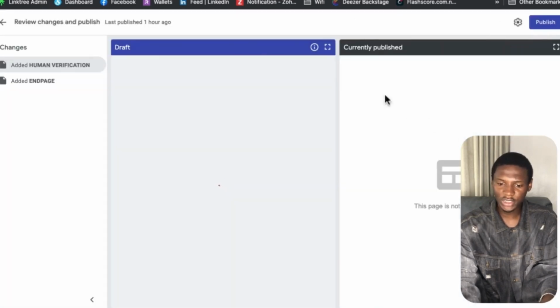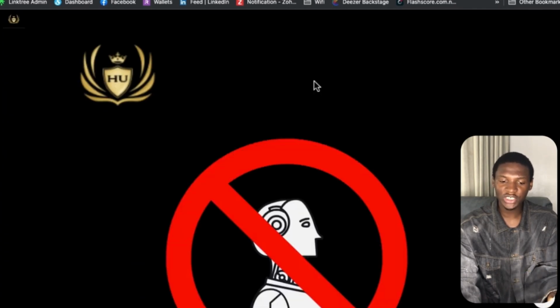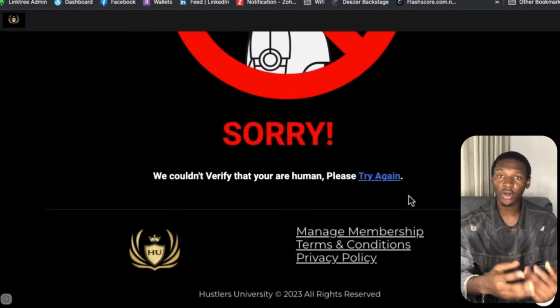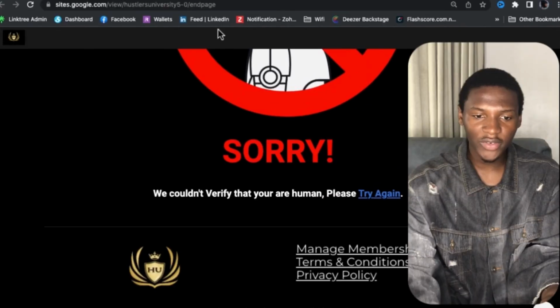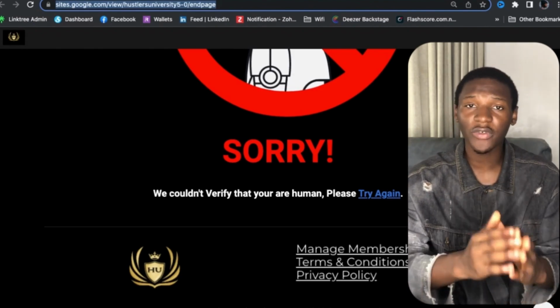Once I click on publish, come over here, click on publish. Once you click on publish, come over here. I'm going to view the published site, guys. So this is the published site that we have right here. This is the site that we're going to lock in our content locker, right? So I'm going to come over to the top section of this page. I'm going to highlight this, copy this link right here, and we're going to come over to CPAGrip.